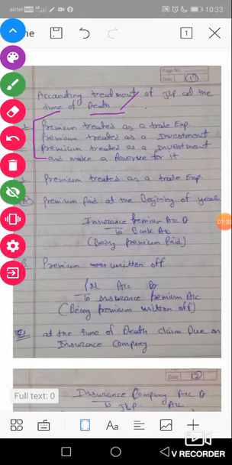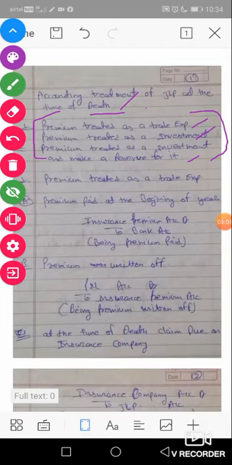In case of death we have three alternatives for the premium. First, premium treated as a trade expense; second, premium treated as an investment; and third, premium treated as an investment and a reserve made for it. Premium is our base.